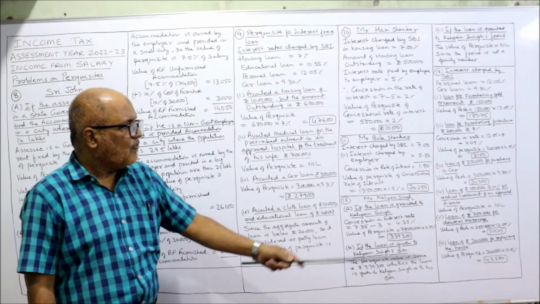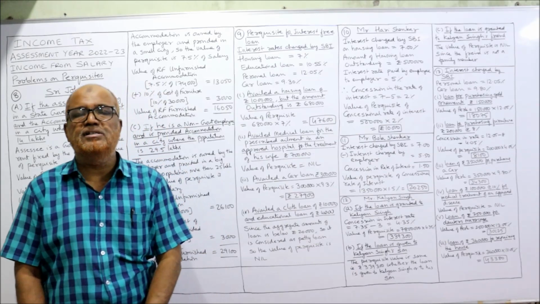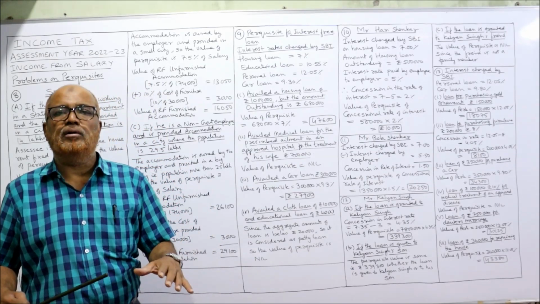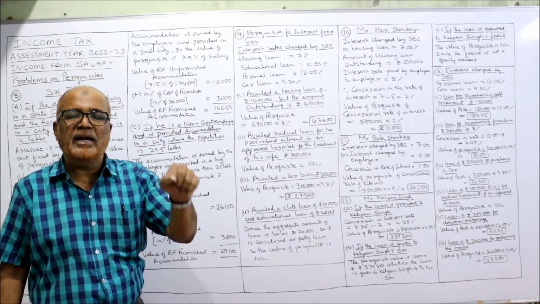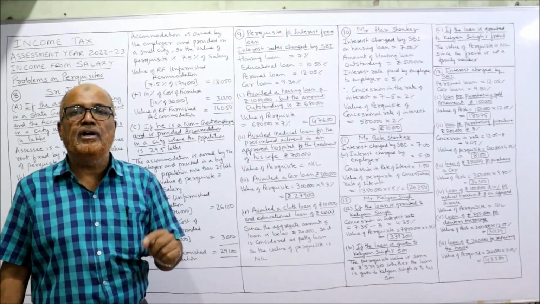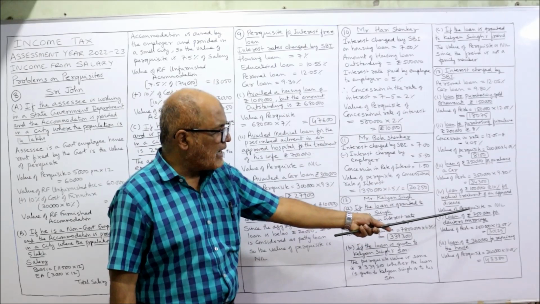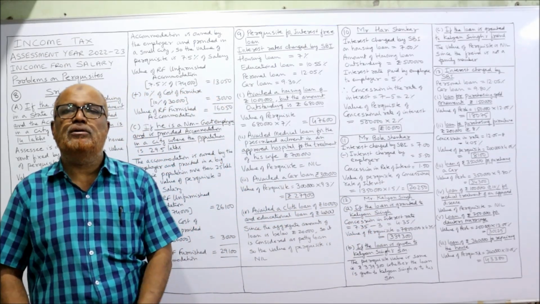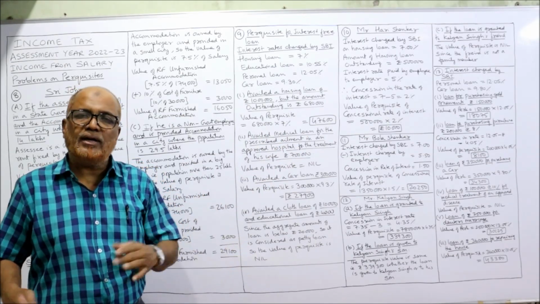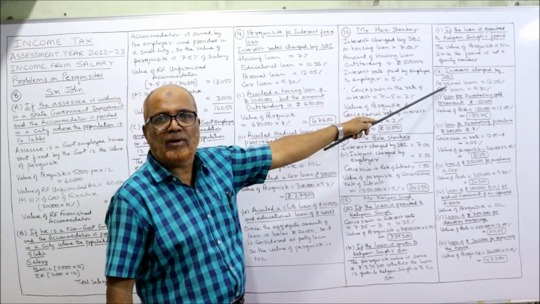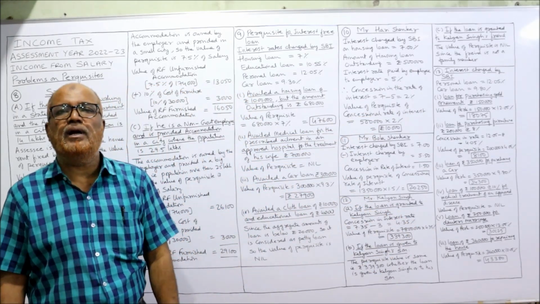3 cases completed. Fourth case, loan of rupees 1 lakh at 10% for medical treatment of an approved disease. Here he got the loan at an interest, but the value of the perquisite is nil because the loan is taken for medical treatment for an approved disease. In that case, value of perquisite is nil. Next, loan of 2,50,000 for daughter's marriage. When a loan is taken by the employee from the employer for daughter's marriage, it's a personal loan. So again, what is the rate of interest for personal loan? 12.05%. So value of perquisite 2,50,000 into 12.05, 30,125.